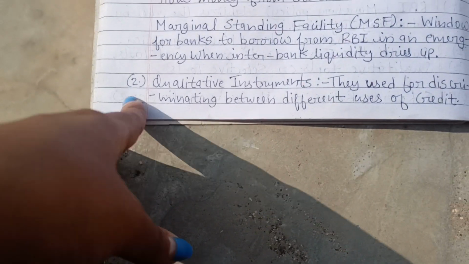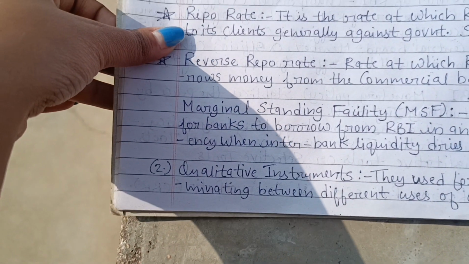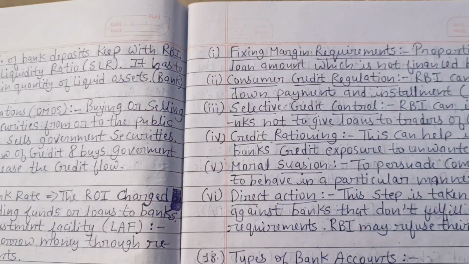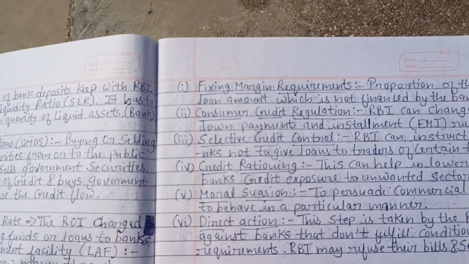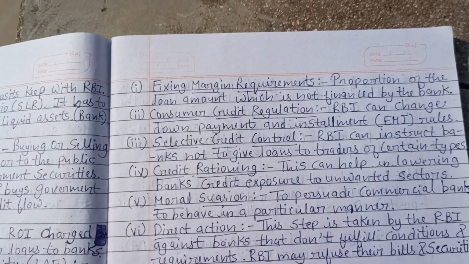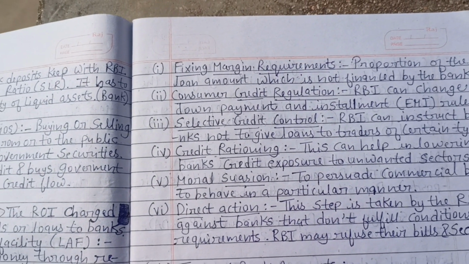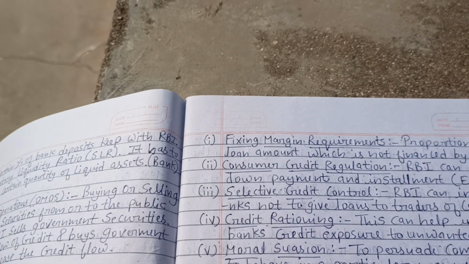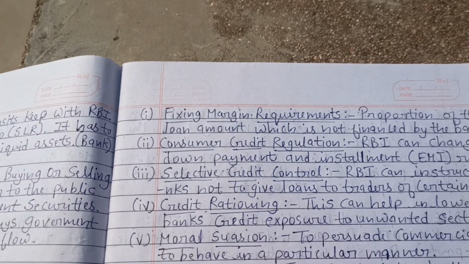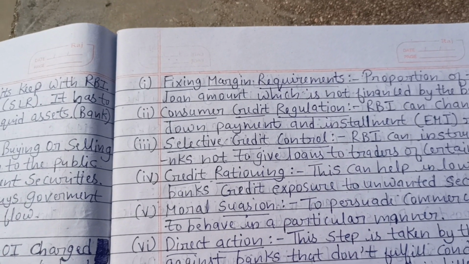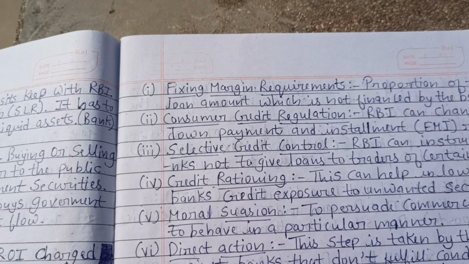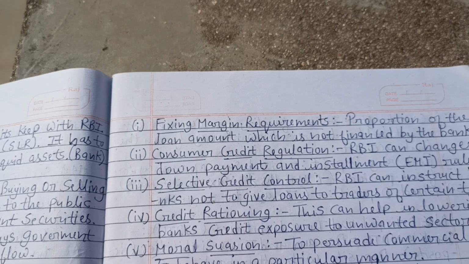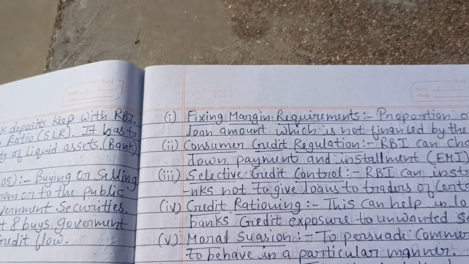Okay, so under the second point, qualitative instruments. These instruments are used for discriminating between different uses of credit. There are six types of qualitative instruments: fixed margin requirements, consumer credit regulation, selective credit control, credit rationing, moral suasion, and direct action. They are not very important to remember, but I'm just going to read them for you. The first is fixed margin requirements: the proportion of the loan amount which is not financed by the bank.